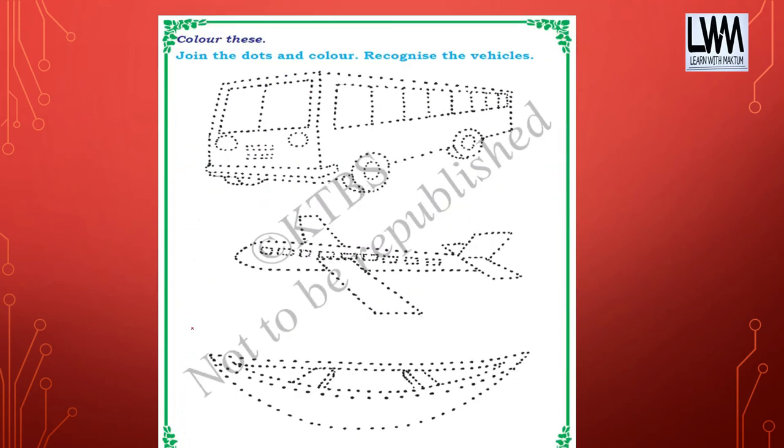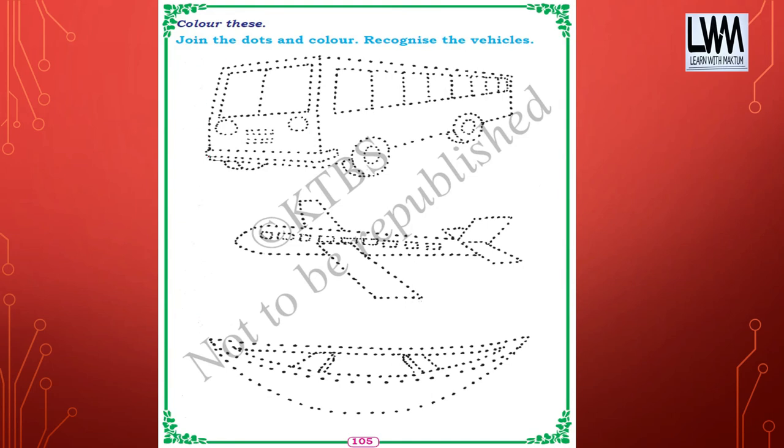So here you have to join the dots, kids. So this will be a bus, right? And this will be an aeroplane and this is a boat. So join the dots and, if you want, you can also color them.